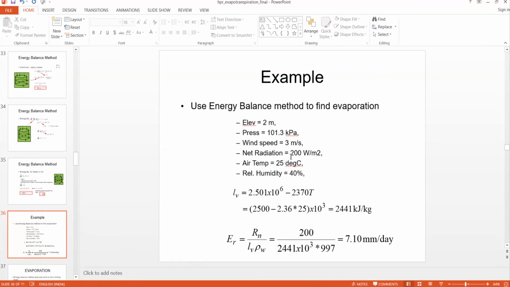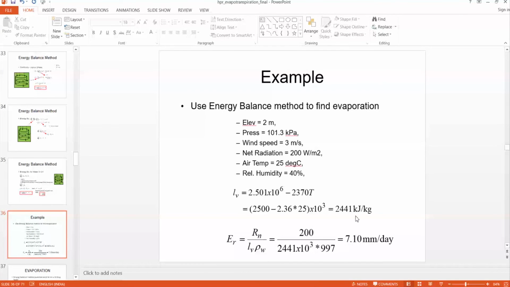Net radiation is 200 watt per meter square. Air temperature is given and relative humidity is given as 40%, and we need to estimate evaporation. So we can calculate Lv, that is 2.5 times 10 to the power 6 minus 2370 T. T is given as 25 degrees Celsius.